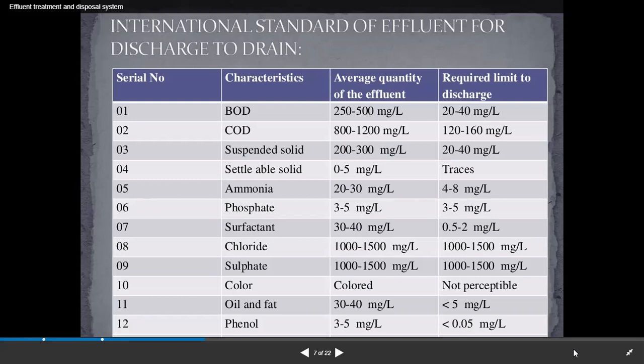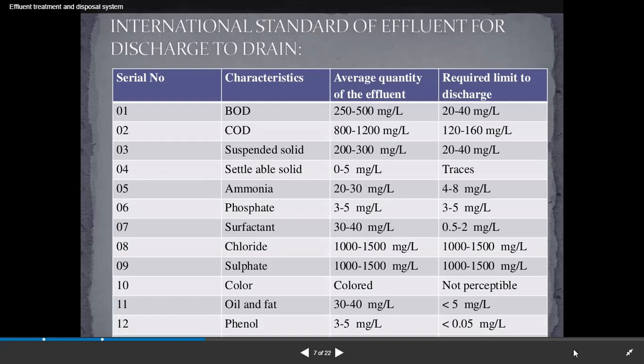Here, the characteristics of suspended solid: average quantity of effluent is 200 to 300 milligram per liter, but required limit of discharge is 20 to 40 milligram per liter.